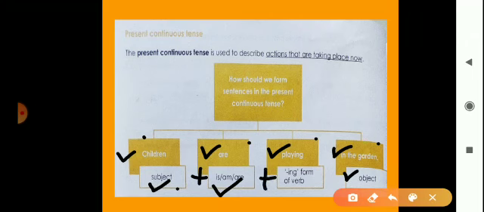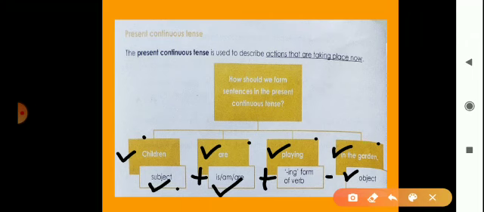Ing form of verb means here play is a verb, but when we add ing, that time we make verb playing. So playing, play, playing. Okay, watch, watching. Do, doing. See, seeing. Like that, you have to use ing verb.